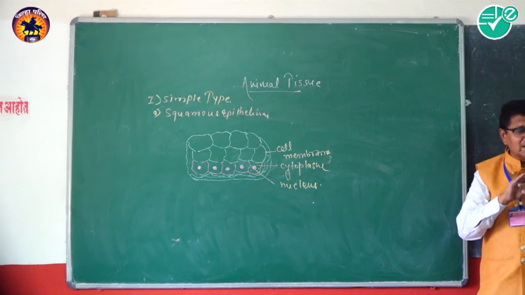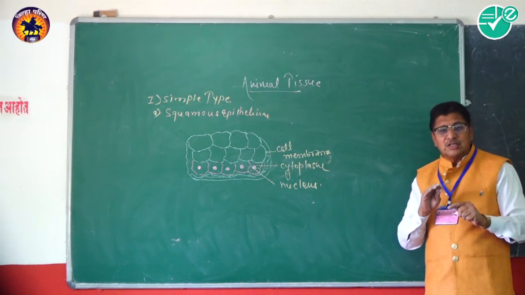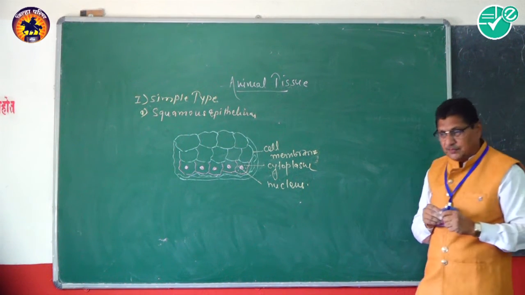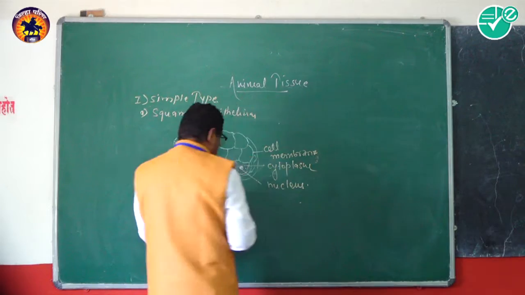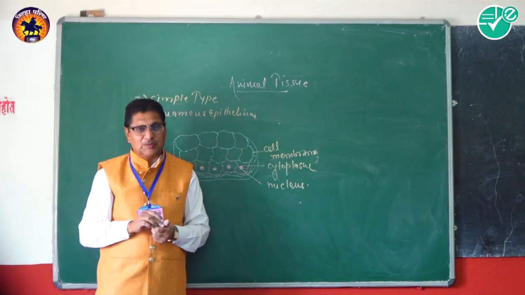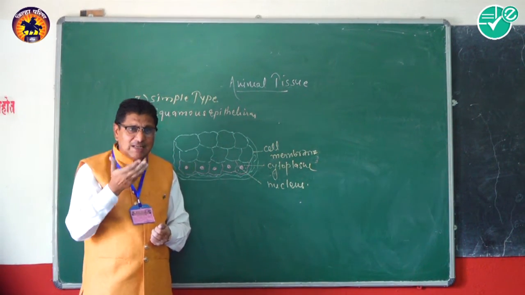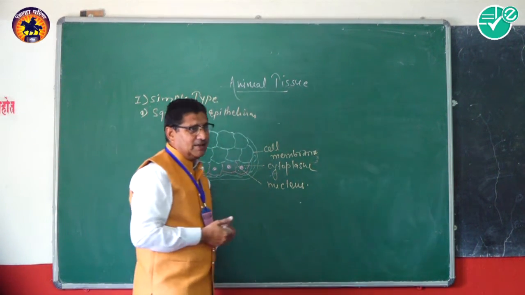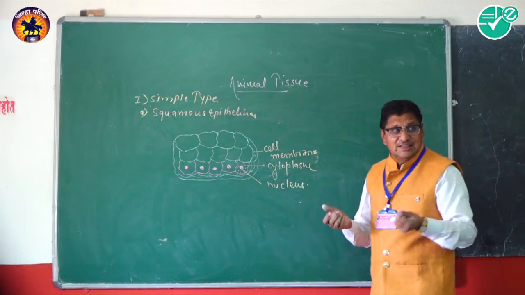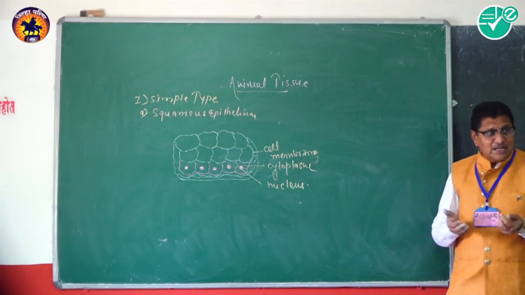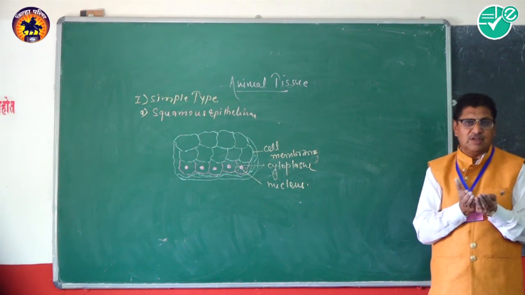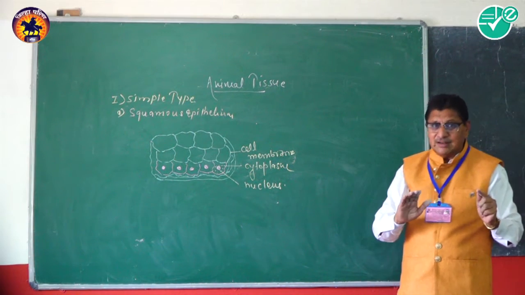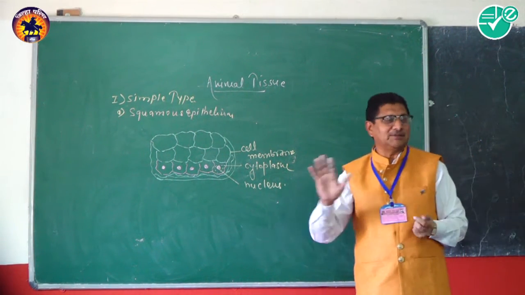The cells are arranged in a single layer. There is no cell present one upon another, and hence they are simple type of epithelium. Each cell shows two surfaces: the upper surface and the lower surface. In this epithelium, the cells are arranged edge to edge and form a continuous surface, looking like the tiles of a footpath.